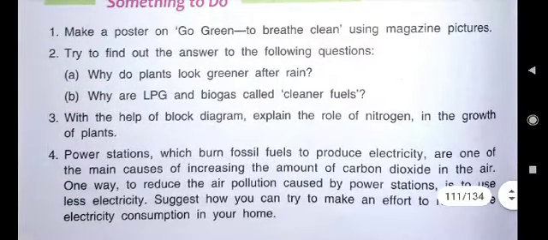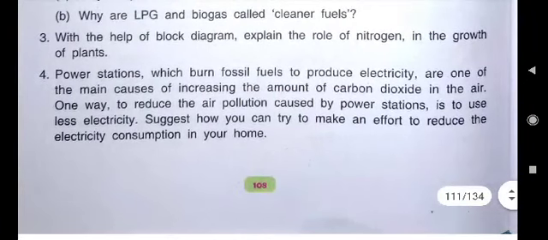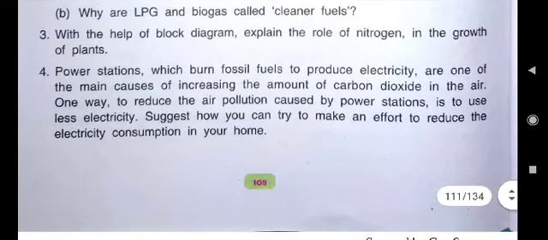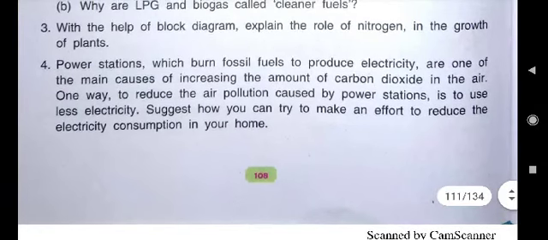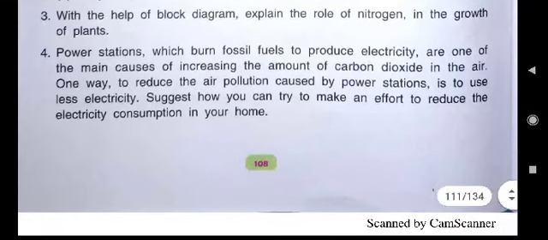Next is, power stations which burn fossil fuels to produce electricity are one of the main causes of increasing the amount of carbon dioxide in the air. In big chimneys of powerhouses, you must have seen, children, smoke comes out which makes the air polluted. One way to reduce the air pollution caused by power stations is to use less electricity. Suggest how you can try to make an effort to reduce the electricity consumption in your home.